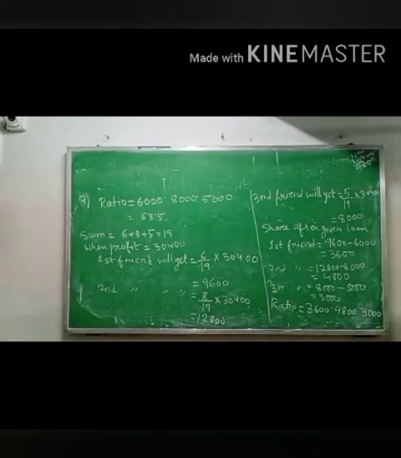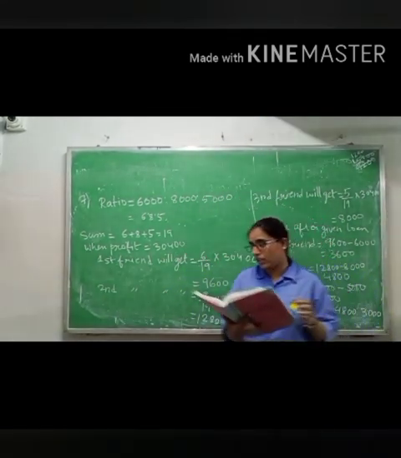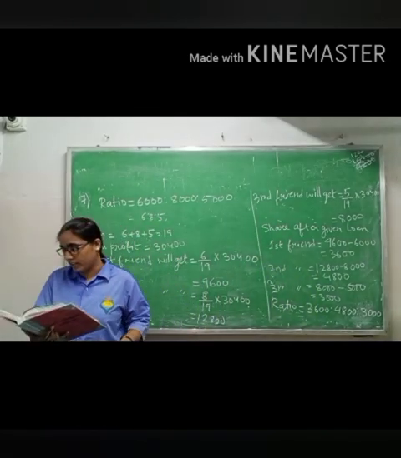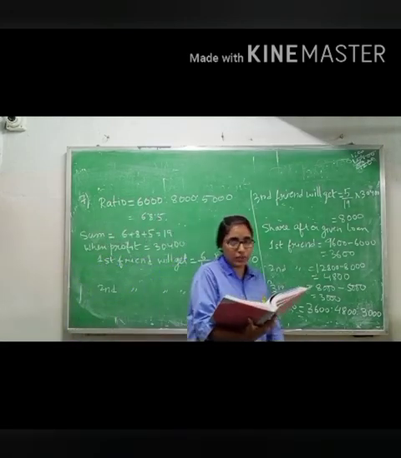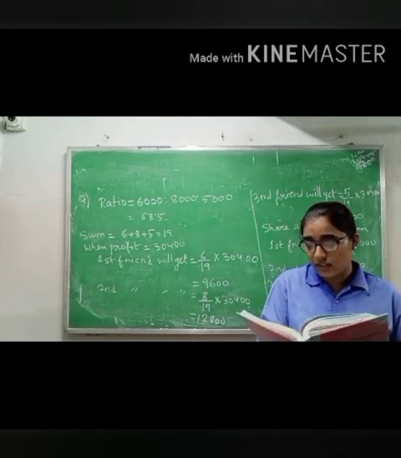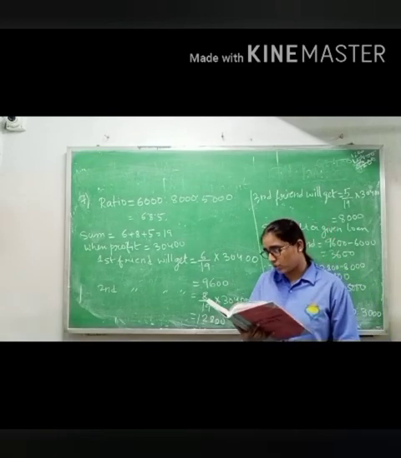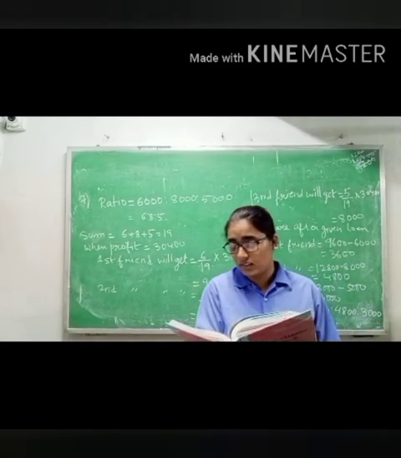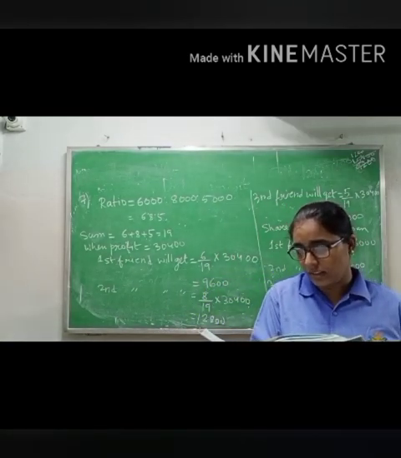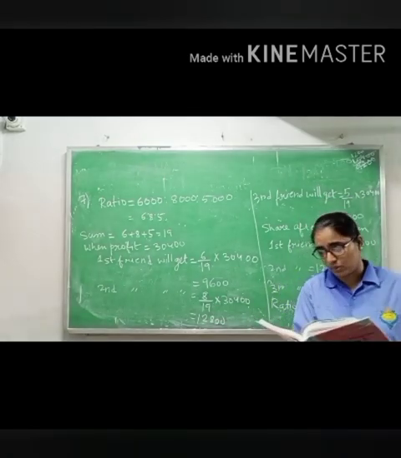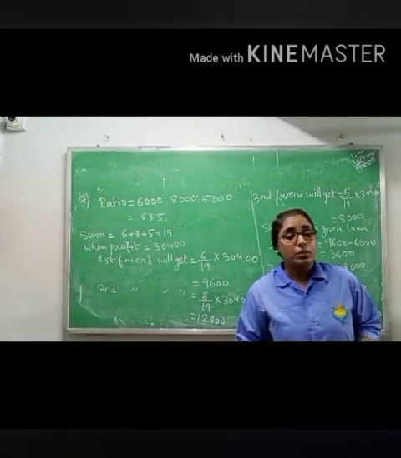Now class 10, read question number 7. The question is: 3 friends took loans of rupees 6,000, 8,000, and 5,000 respectively from a cooperative bank on the condition that they would not have to pay interest if they would repay their loan within 2 years. They invested the money to purchase 4 cycle rickshaws. After 2 years, they made a profit of 30,400 excluding all the expenses. They divide the profit among themselves in the ratio of their capital and repaid back their individual loan amount to the bank. Let us calculate the amount of the 3 individual shares and the ratio of the shares. This question is very big, but it is very easy.